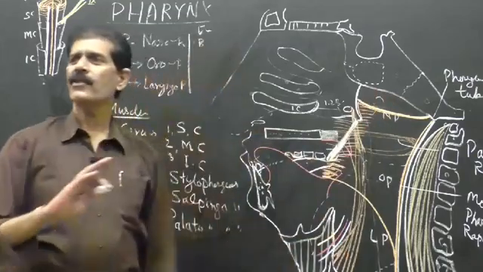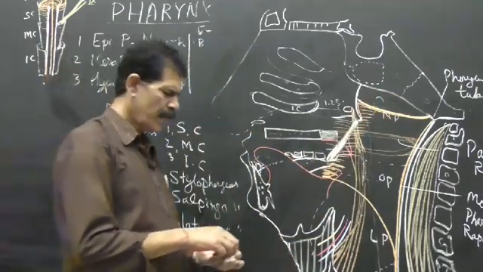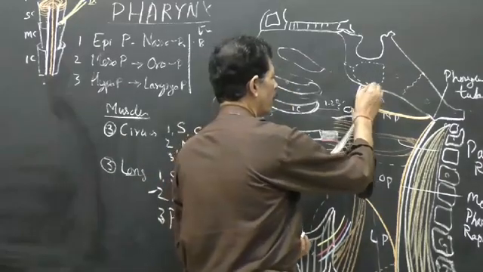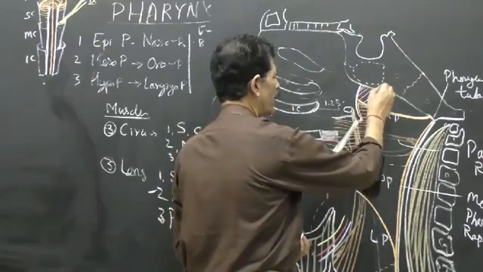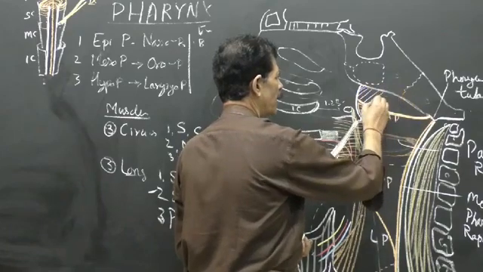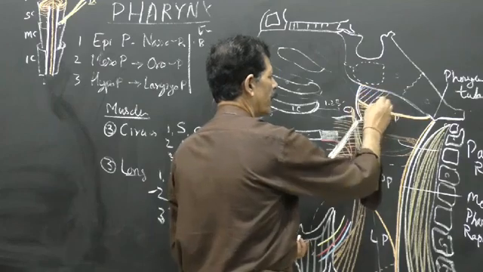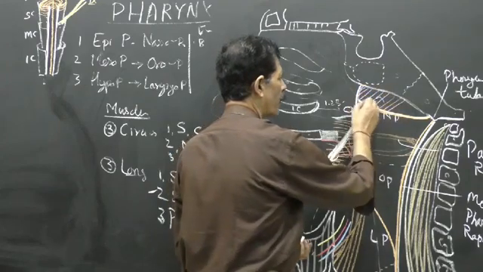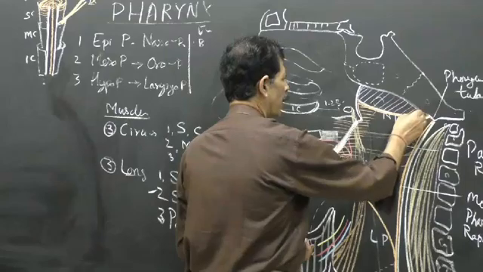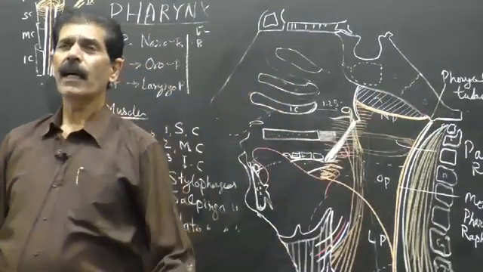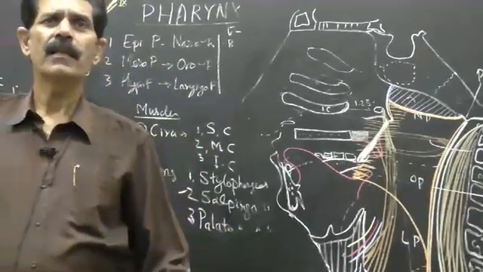So this gap has to be closed, and it is closed by a fascia which is attached, number 1, to the base of the skull, number 2, the posterior upper border of the medial pterygoid plate, inferior to the upper border of the superior constrictor, and posterior to the pharyngeal tubercle. And this is called the pharyngobasilar fascia.